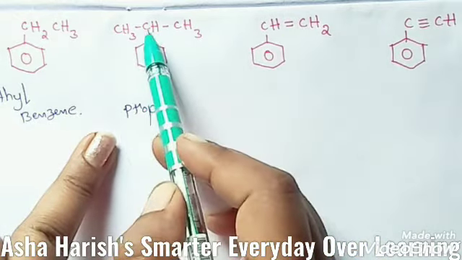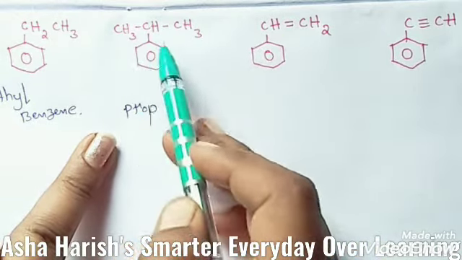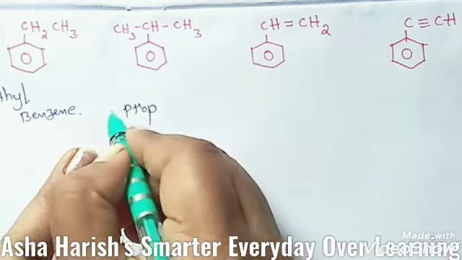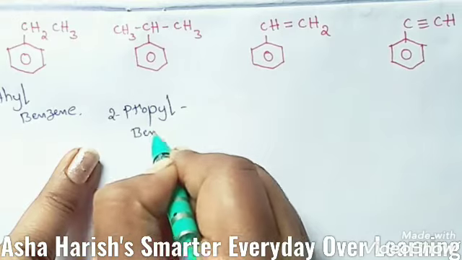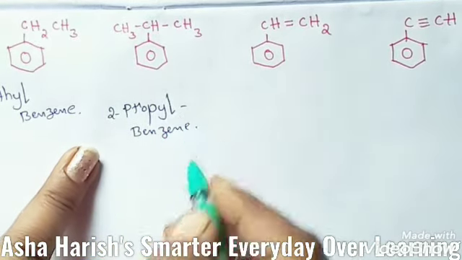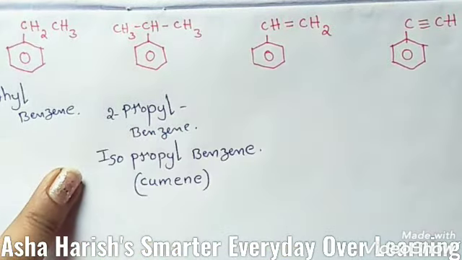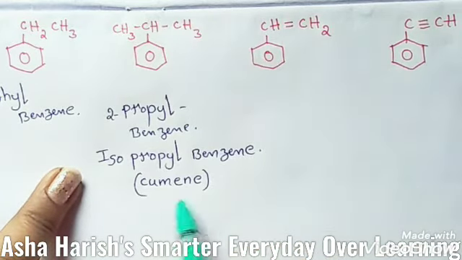And at the second carbon, here one cyclic compound is located. So students, 2-propylbenzene is the name of this compound. This is also called isopropylbenzene or cumene.